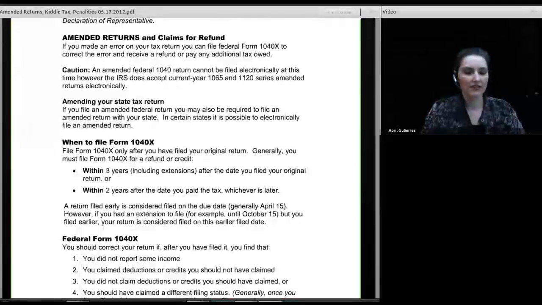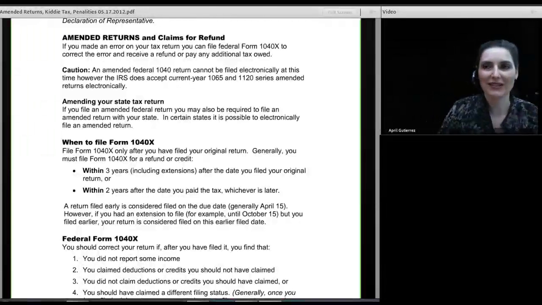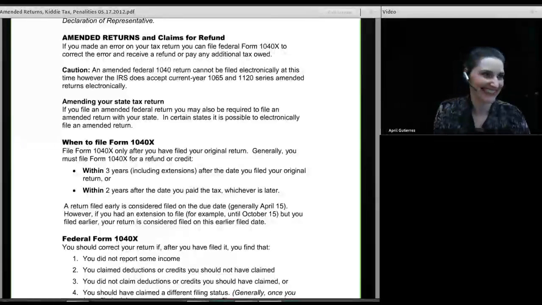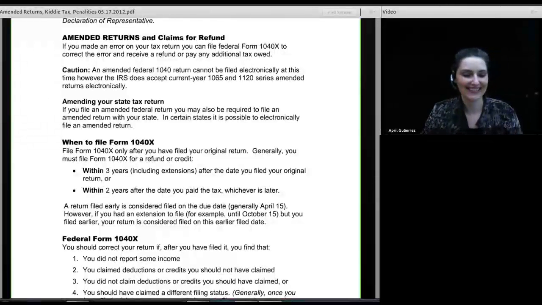And now we're on to the next topic of the day, which is amended returns. And oddly enough, isn't that what we called this course, amended returns in the kitty tax? And we're saving those to the very end. Well, we're finally there at the title of our course. Makes me think of a record album. You buy the record album to get one song, and it's the last song on the album. But it's the name of the album. All right, so the name of our course is Amended Returns, and here it is.